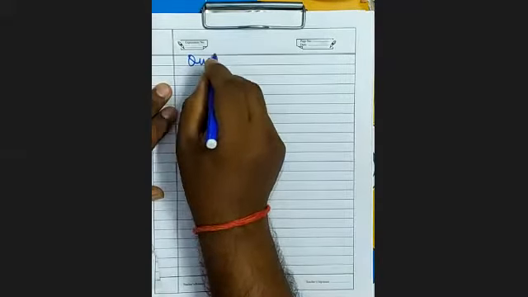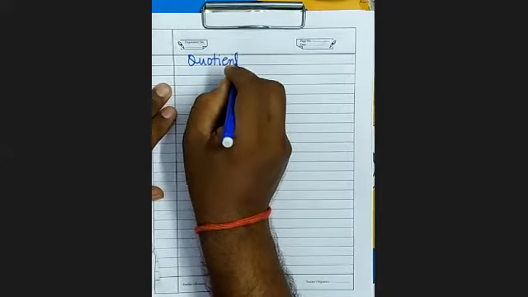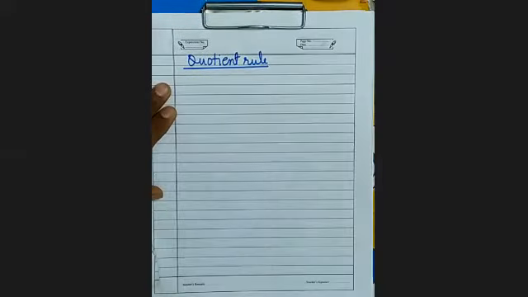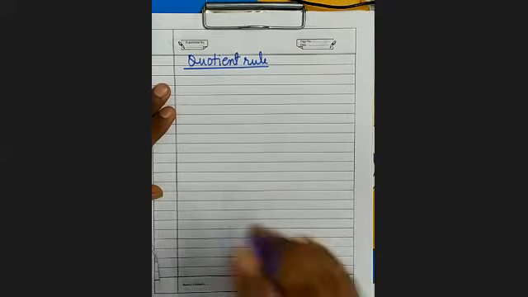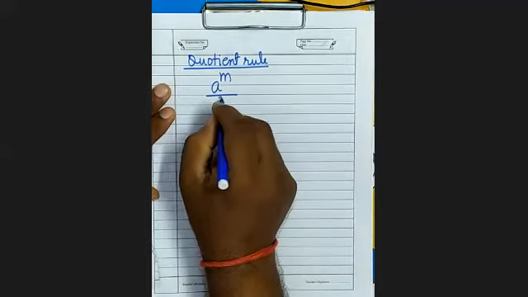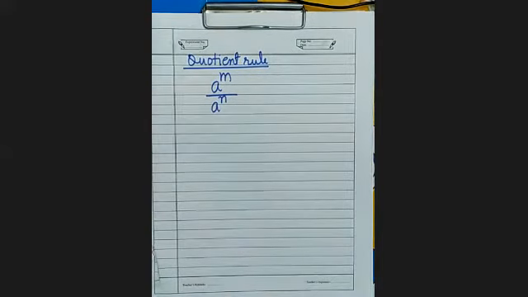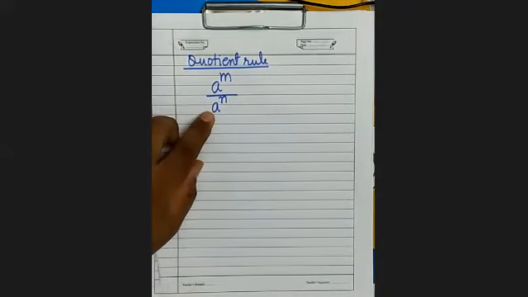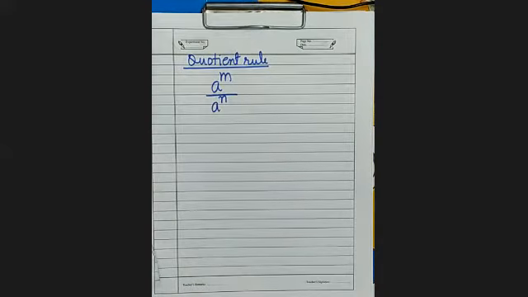Quotient rule means division. Now these rules apply only in multiplication and division. If there is addition, subtraction, we cannot apply. A to the power m upon a to the power n, मतलब एक एक्सपोनेंशियल नंबर को दूसरी एक्सपोनेंशियल नंबर से डिवाइड कर रहे हैं.